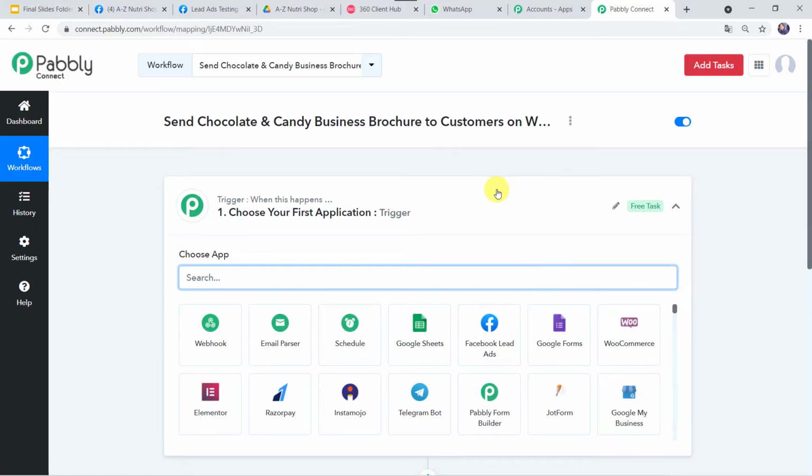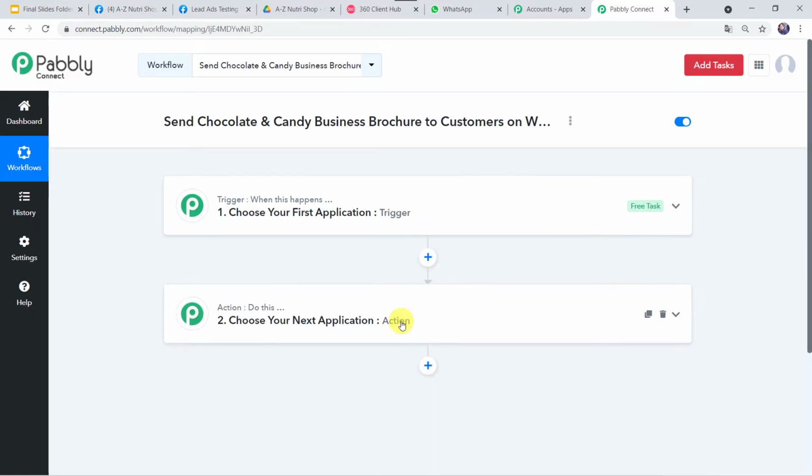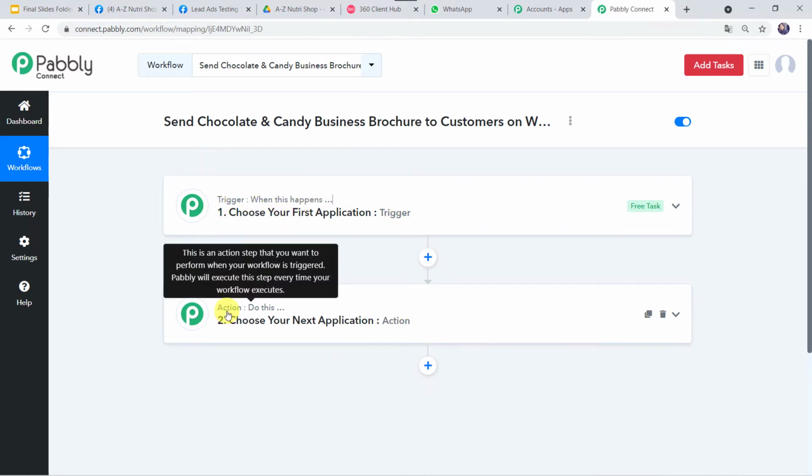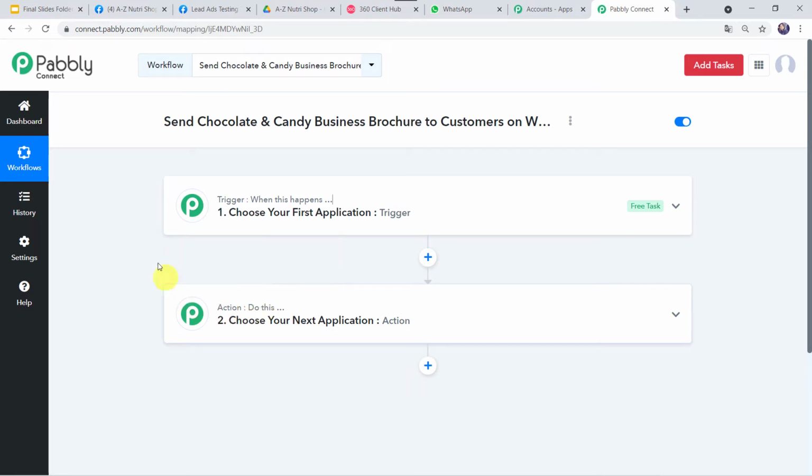Now here we can see a trigger window and an action window. So you might be thinking, what is this trigger? What is this action? Let me tell you, Pabbly Connect works on the concept of trigger and action. Trigger means when this happens, action means do this. So in this use case, we want that whenever the customer fills the Facebook lead ad form, automatically your chocolate and candy business brochure should be sent on the WhatsApp number of the customer.